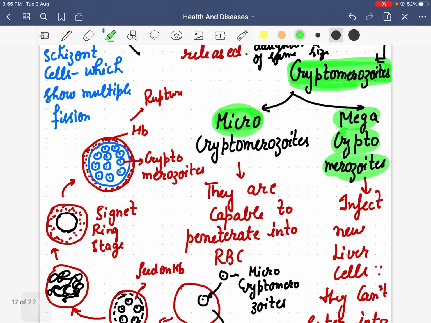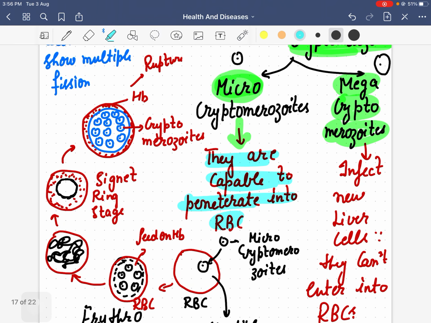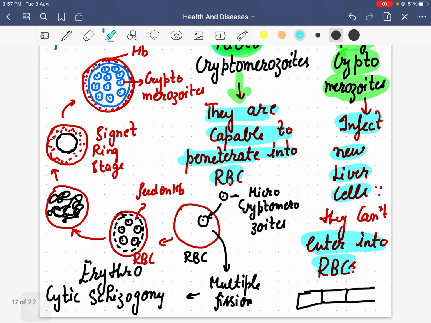Now, why am I telling you about these merozoites? Because the smaller ones are capable of penetrating into the RBC. But the megacryptomerozoites again infect new liver cells, because they cannot enter into the RBC. Only and only microcryptomerozoites will penetrate into the RBC.